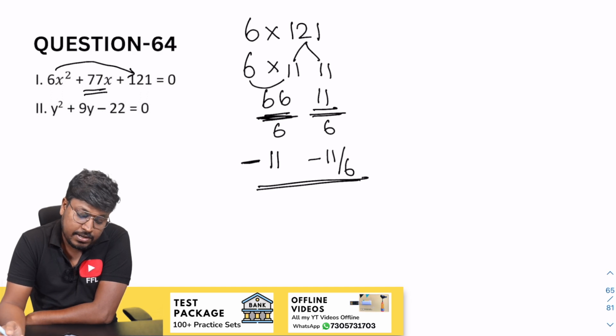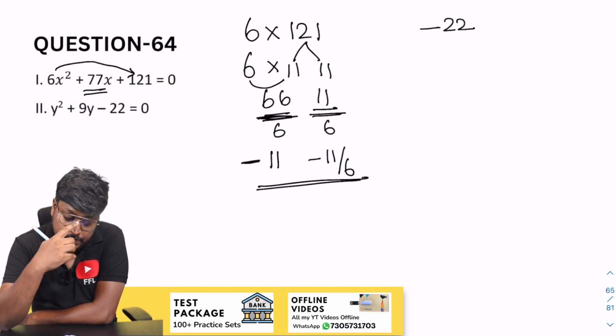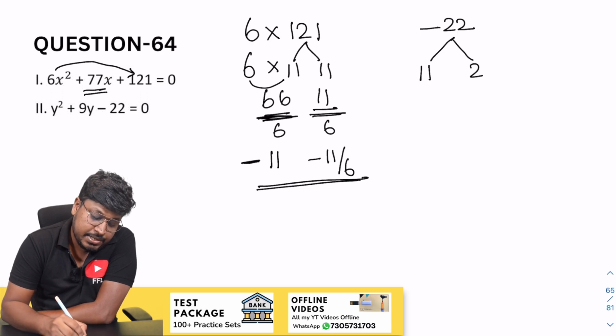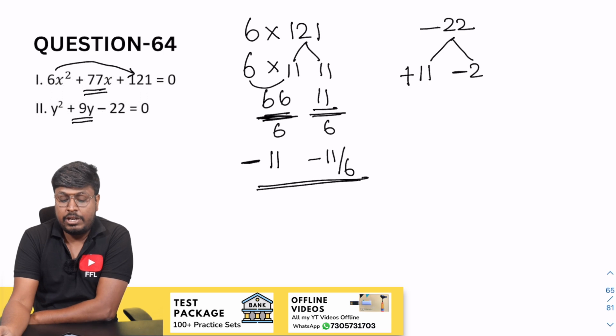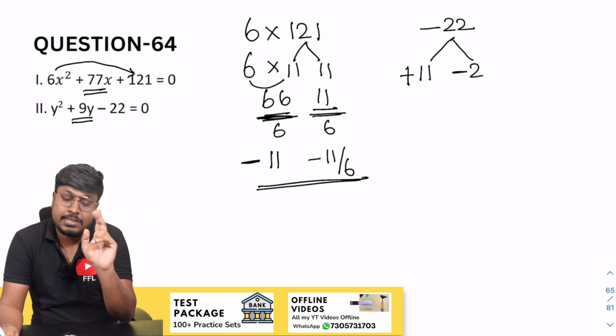So which will be the factor of x. So next will be factor of y, which is minus 22. So 11 2s are 22, but our target is to get plus 9. So plus 11 minus 2. When you multiply plus 11 and minus 2, resultant will be minus 22. When you add plus 11 and minus 2, resultant will be 9.